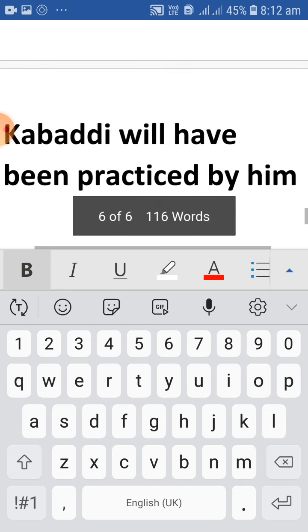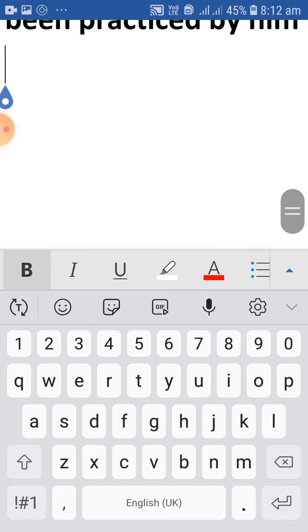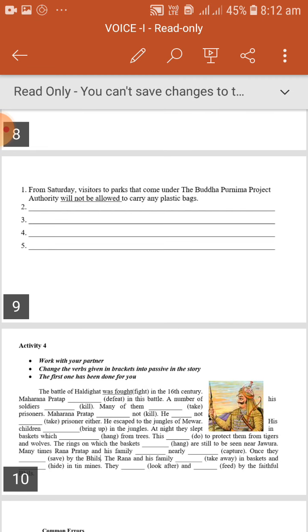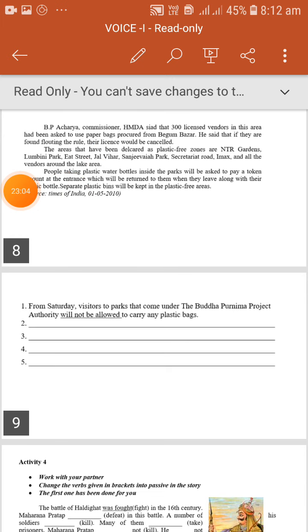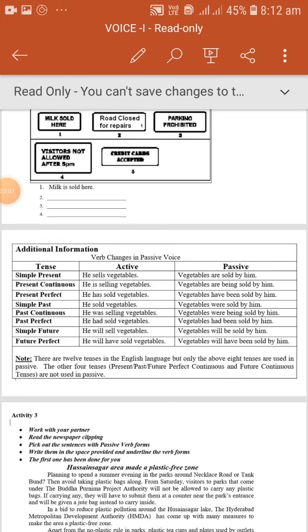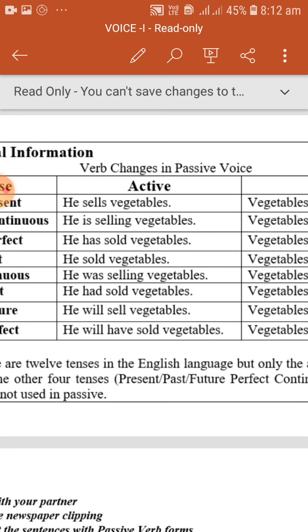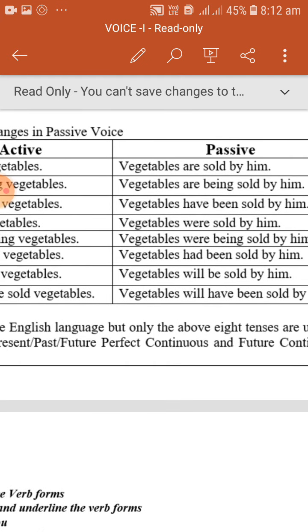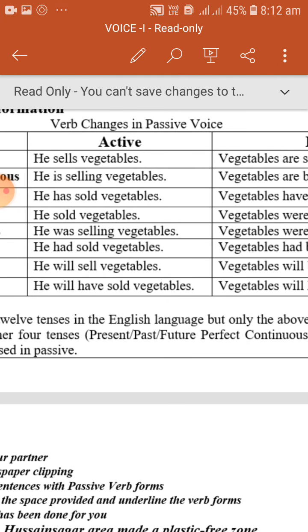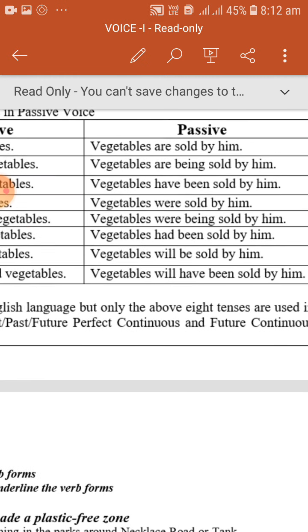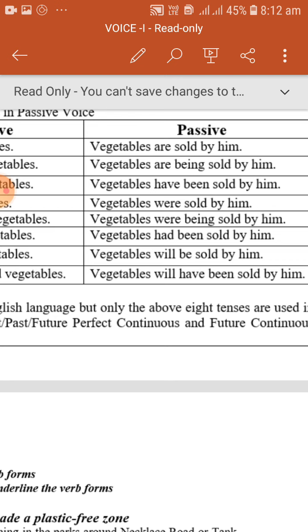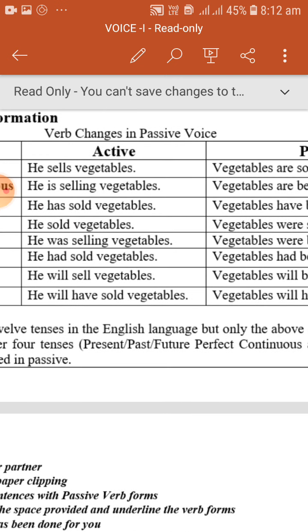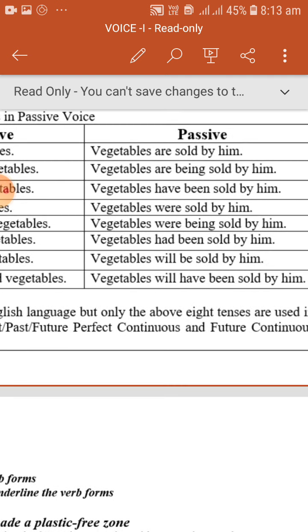Fine. So like this, we have completed all 8 tenses. Even the textbook contains the same examples with vegetables. Vegetables are plural, so that is the reason it has changed to have here. In the previous example, kabaddi is singular, so the same thing continued. For example, he has sold vegetables. Vegetables have been sold by him, because vegetables is plural. But here, being third person singular, it has gone through he has. So that we need to remember.